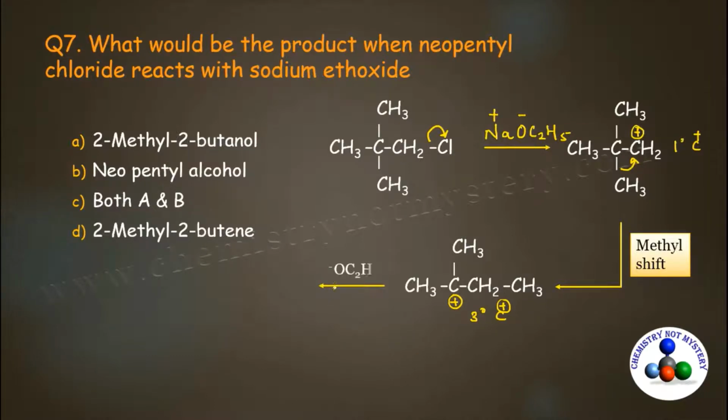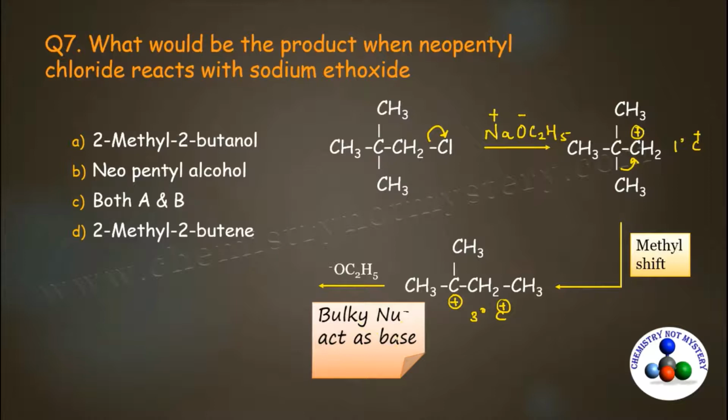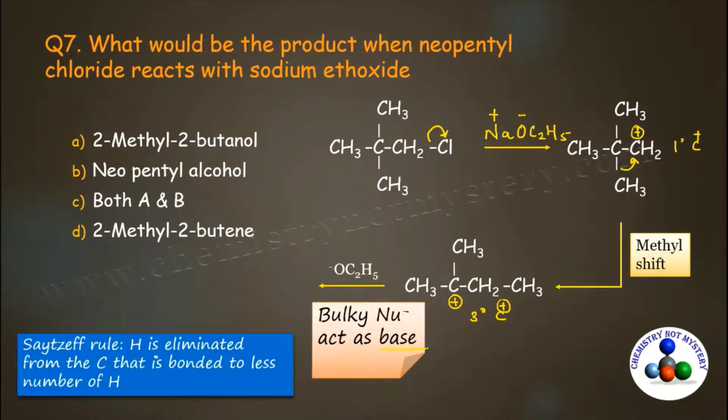In the reaction medium, OC2H5 nucleophile is present, but because a bulky nucleophile acts as a base, that means it is going to abstract H plus from the molecule. But which H plus will get abstracted by the base? So here you have to follow Saytzeff rule. That means the hydrogen is eliminated from the carbon that is bonded to less number of hydrogens.